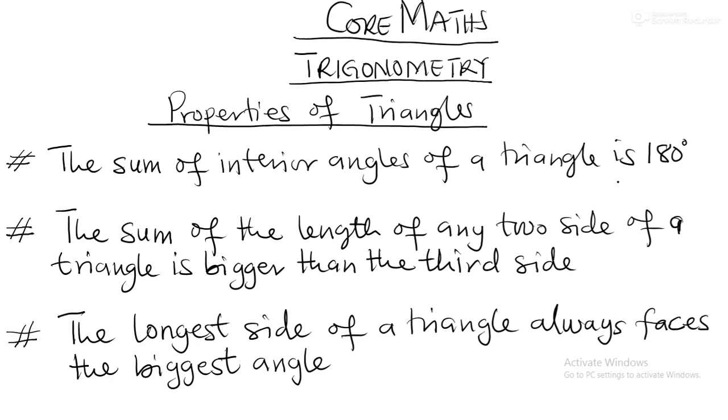The second property: the sum of the length of any two sides of a triangle is bigger than the third side. So when you have a triangle and you add two sides, the value that you get should be bigger than the other side that you didn't add.